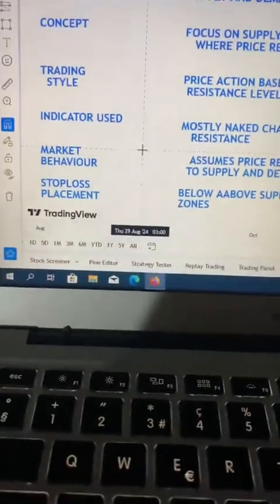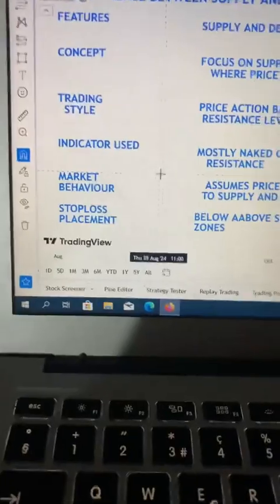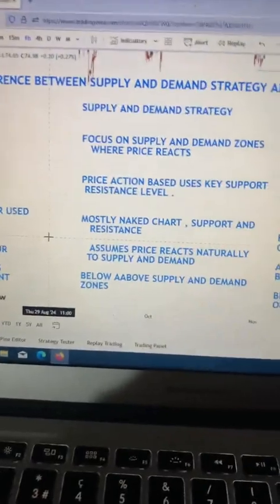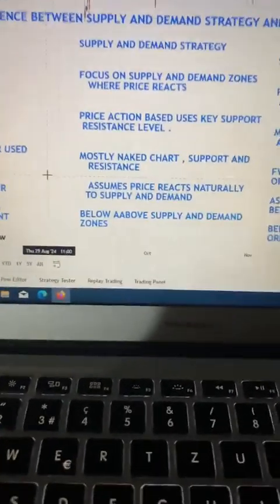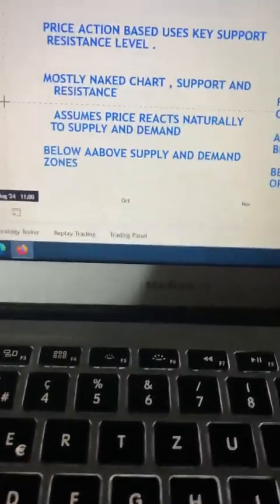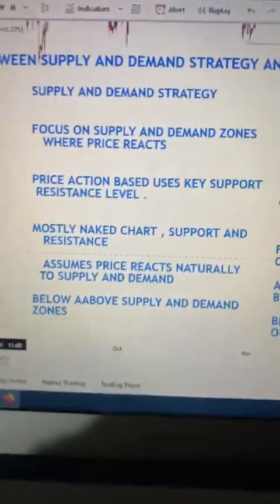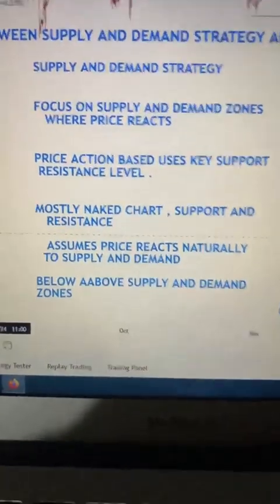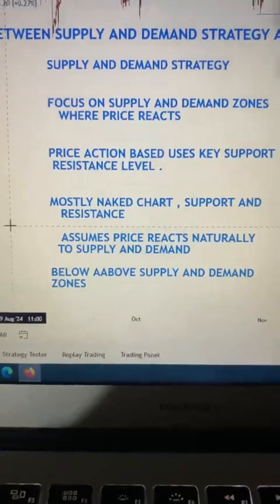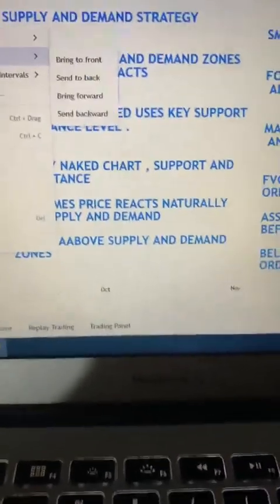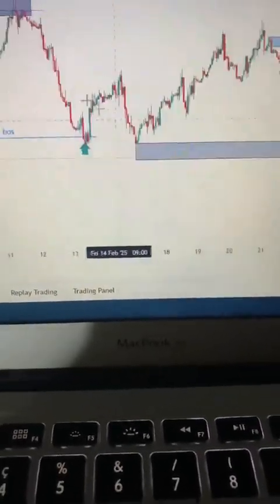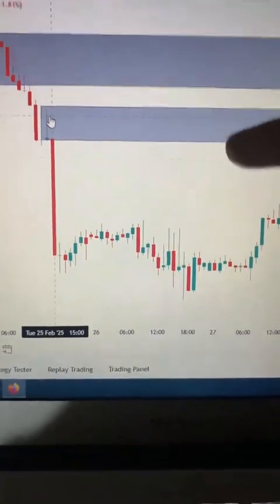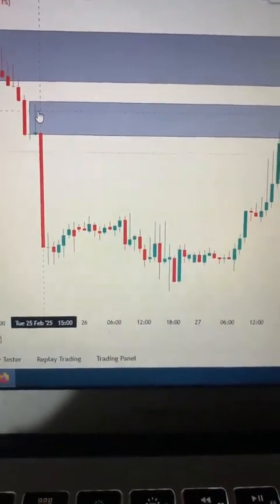Market behavior, because this doesn't allow me to talk finish. Market behavior. How does the market behave as a supply and demand trader? All your assumption is supply and demand. So all your absorption, let the market just come to your supply and demand zone, just let them react before you take any action as a supply and demand trader. Just like this. This is a first supply. You will call this one a supply zone. Here is a supply zone.